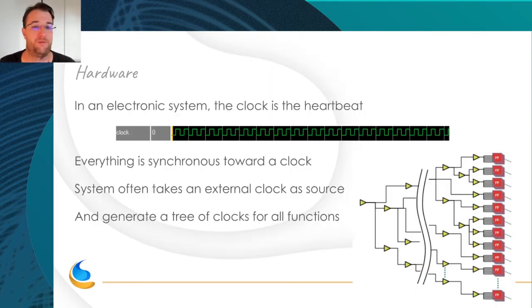So the structure: a clock in the system is the heartbeat of the system. Everything is synchronous to a clock, okay, and often the system takes a source of clock, an external clock like an oscillator or a crystal, and generates what we call a clock tree. It will divide, multiply, gate or whatever the clock to give each function of the SoC a particular clock with a specific phase, a specific duty cycle, and so on.